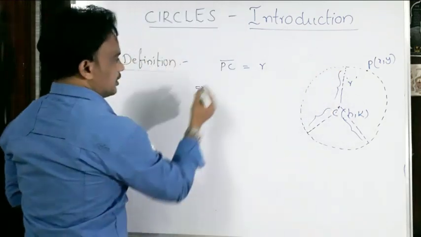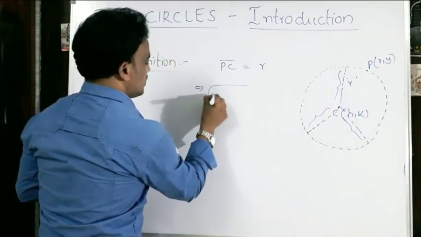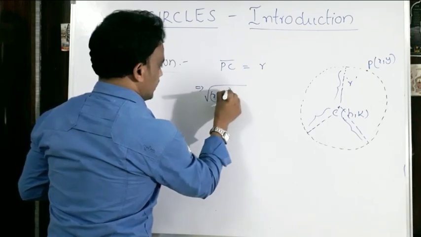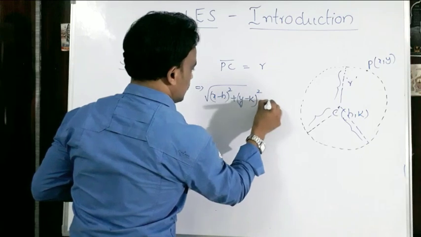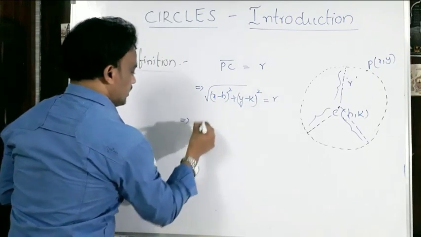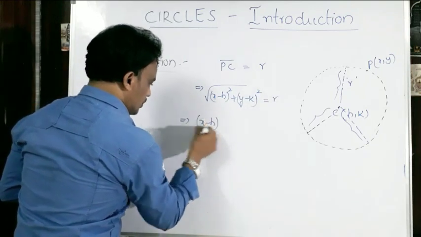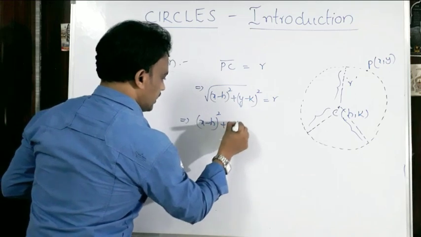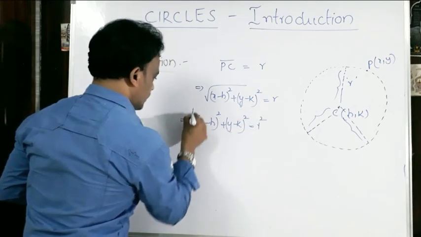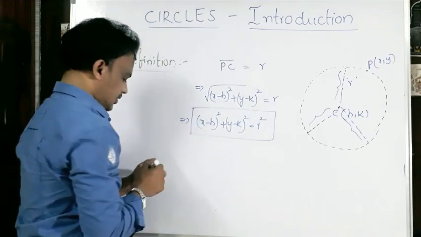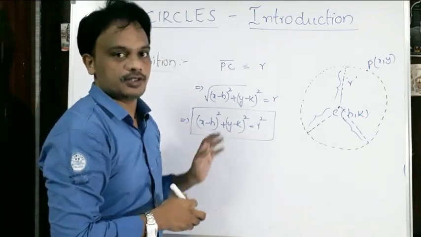Already we know the formula for this one. So square root of distance between the 2 points, (x minus h) whole square plus (y minus k) whole square is equals to r. Then (x minus h) whole square plus (y minus k) whole square is equals to r square. Yes or not? So this is called the equation of the circle.